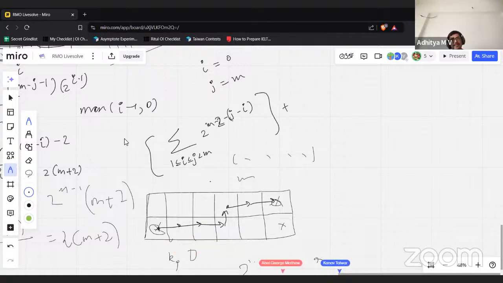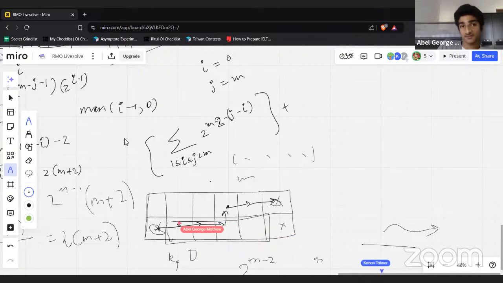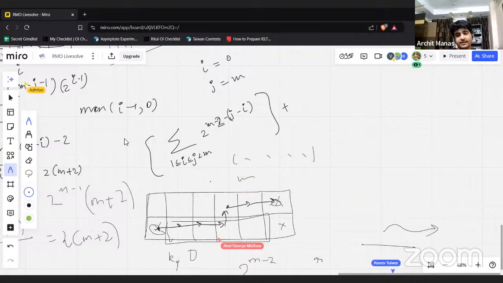And for any subset you can just do it. Yeah, for any subset. And for any subset of k jumps, there are k possibilities of where you make that jump. No, but can't you do it at 0 or m as well?